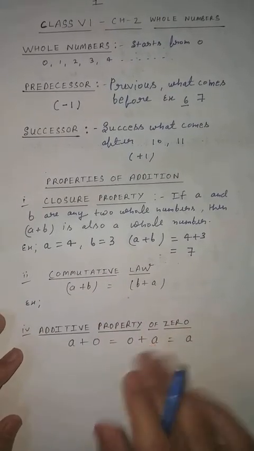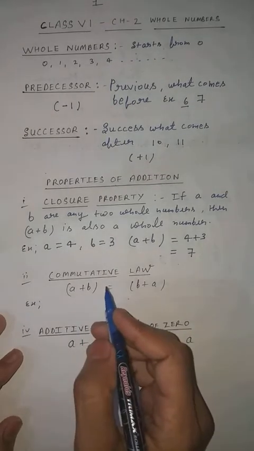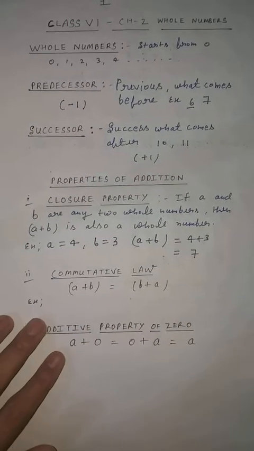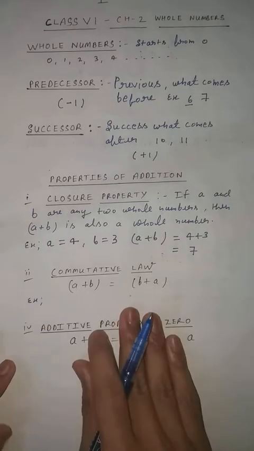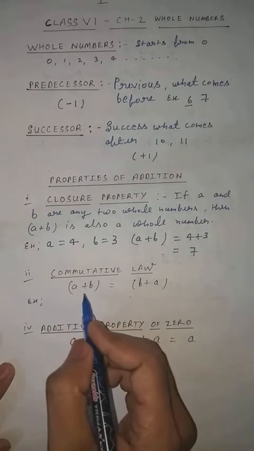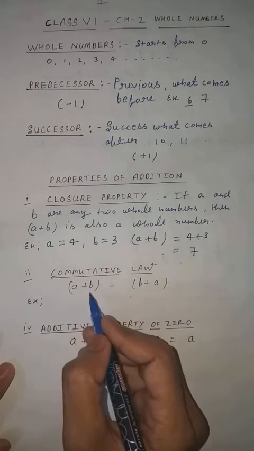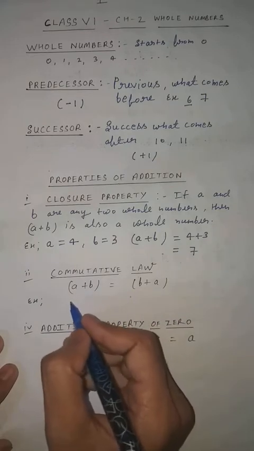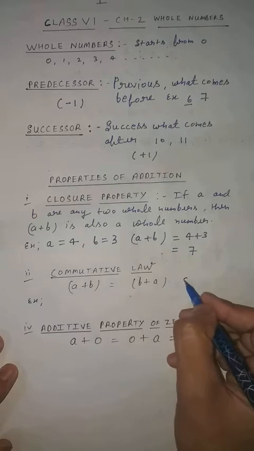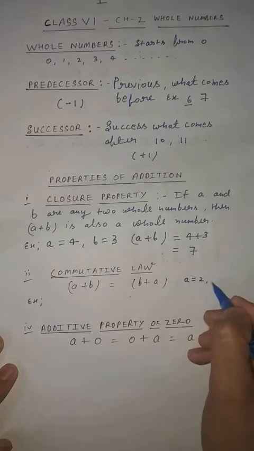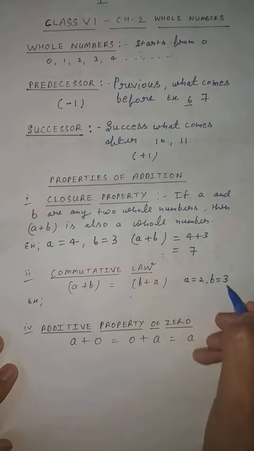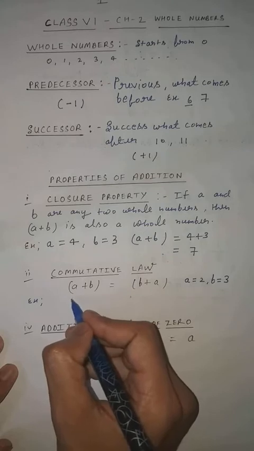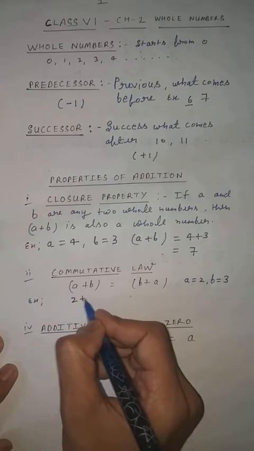Now the next is commutative law. What does commutative law indicate? It indicates that if A and B are two whole numbers, then the sum A plus B will be equal to B plus A. Let A equal 2, B equal 3. Let us check A plus B, which means 2 plus 3.